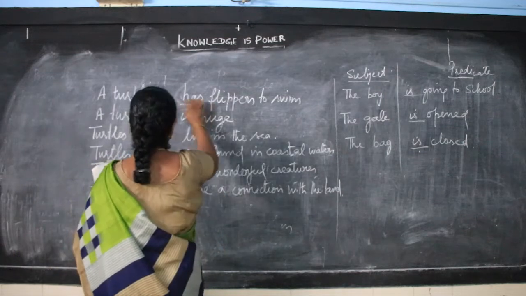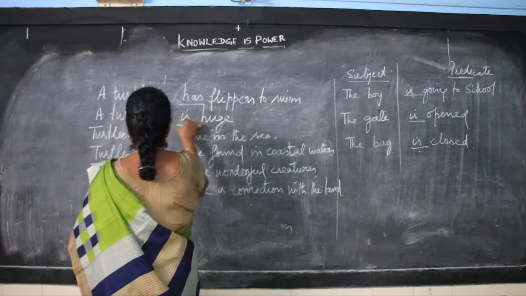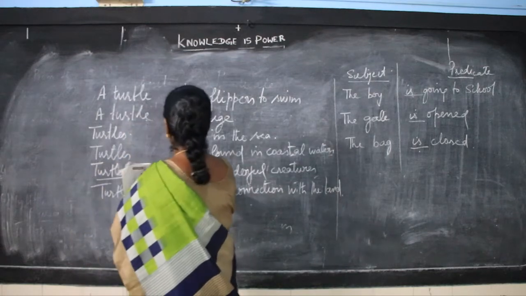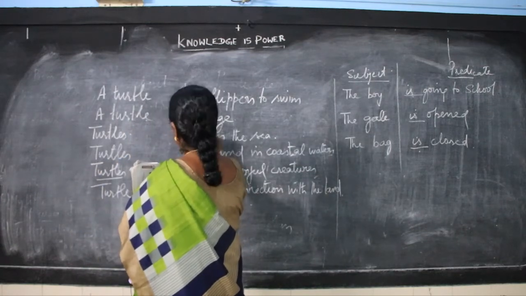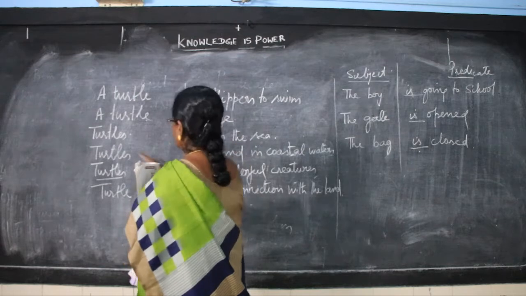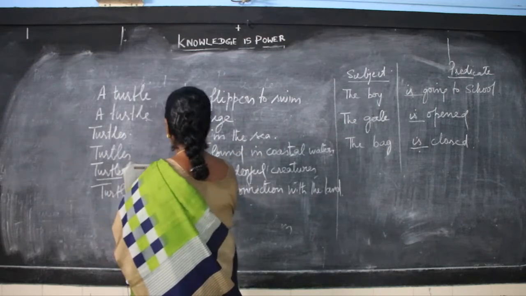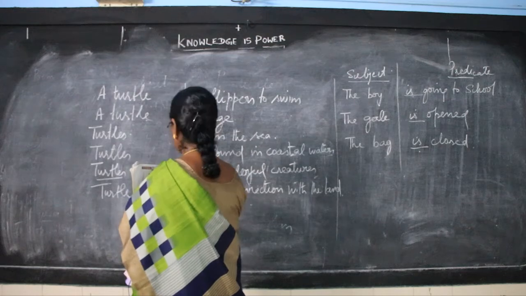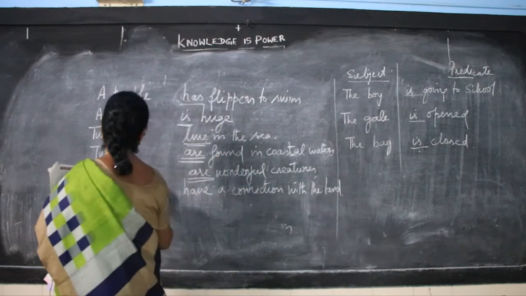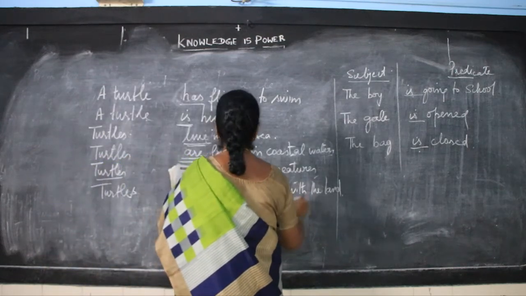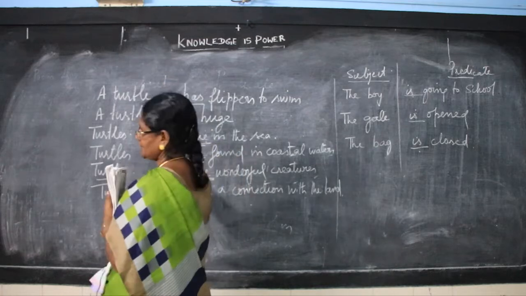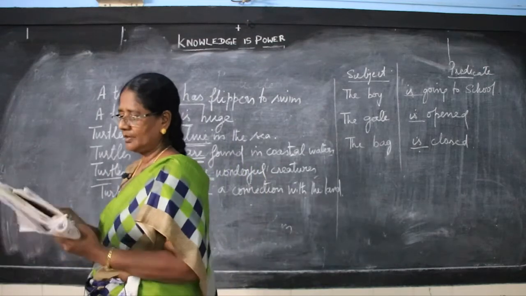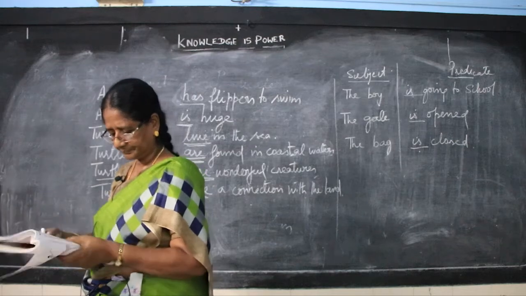A turtle will have has here. A turtle is a singular noun, so you have a singular verb. Now, you have the plural noun here, turtles, so you have to write live, not lives. Turtles live in the sea. Turtles, again plural noun, you have to write a plural verb. Turtles are, again plural verb. Turtles have a connection with the land. These are the meaningful sentences we have to frame in the tabular column. Now, we go on to the next one.